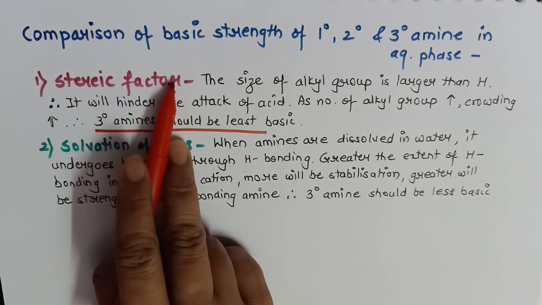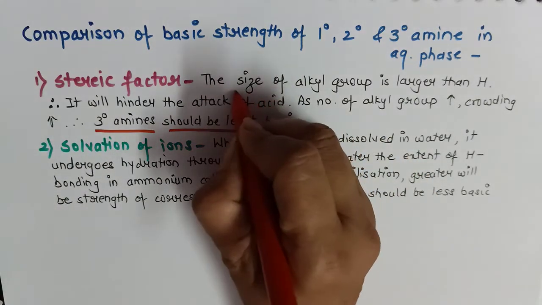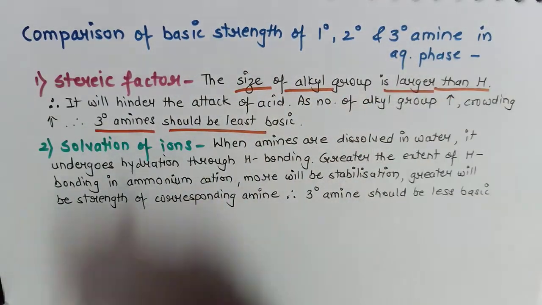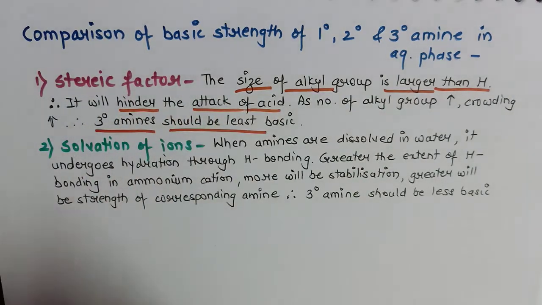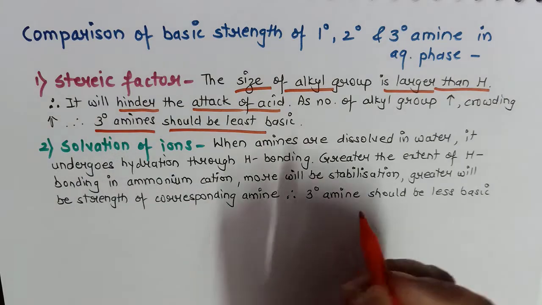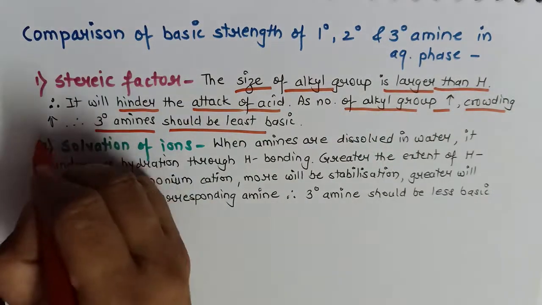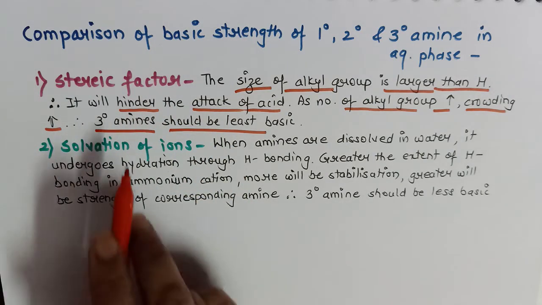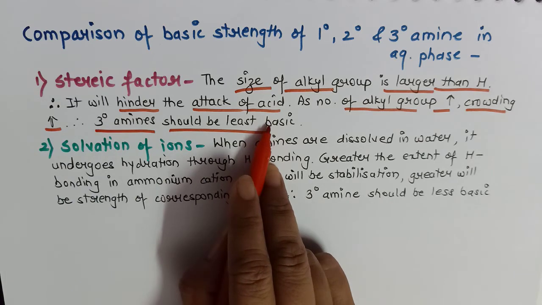Now if we consider steric factor, why are tertiary amines less basic? From our knowledge we know that alkyl groups are larger than hydrogen, and therefore it will not allow the attack of acid easily. So obviously as the number of alkyl groups increases, the crowding increases, the attack of acid becomes more and more difficult, and therefore I will say tertiary amines will be least basic.